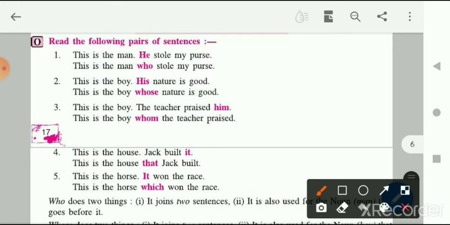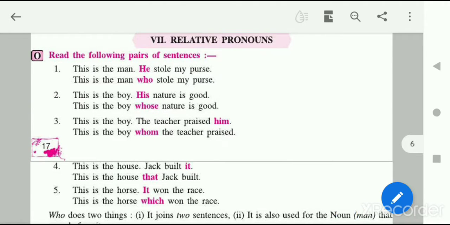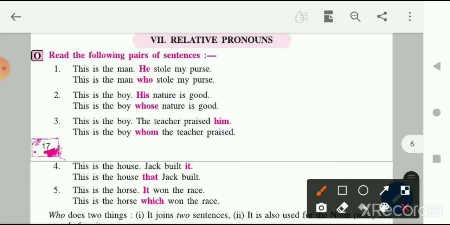This is the man, he stole my purse. Okay, so these both are two different sentences, right? But when we have added a relative pronoun, what happens? The sentence becomes, this is the man who stole my purse. Okay, who is a pronoun, right? It is a relative pronoun.